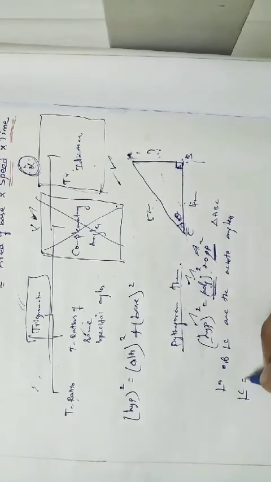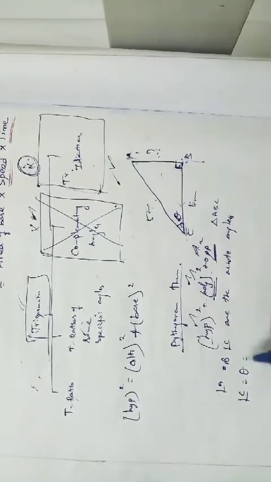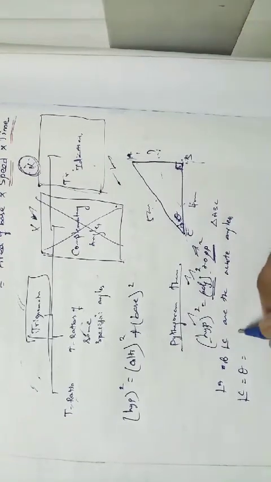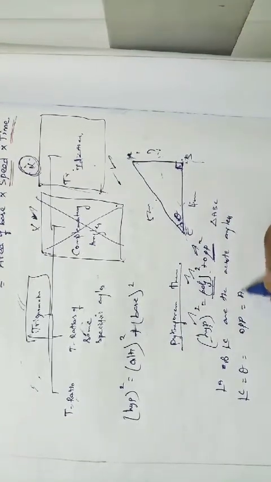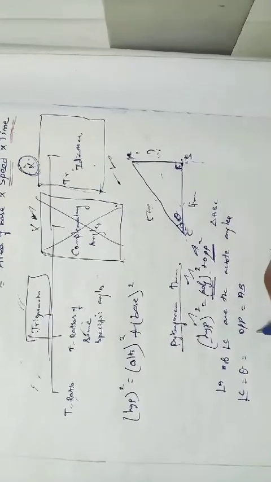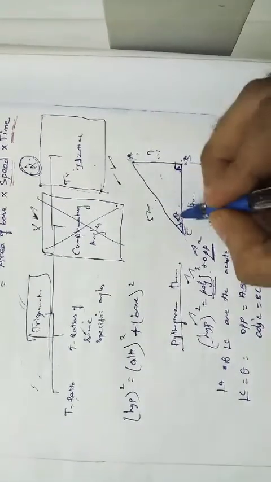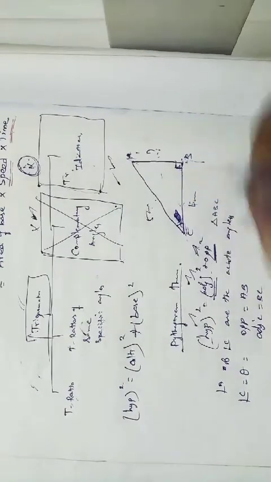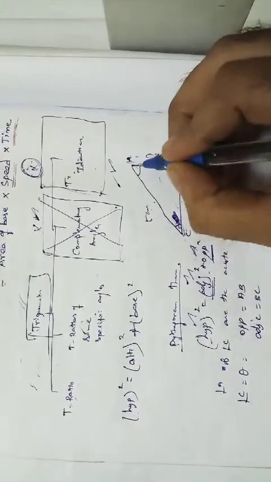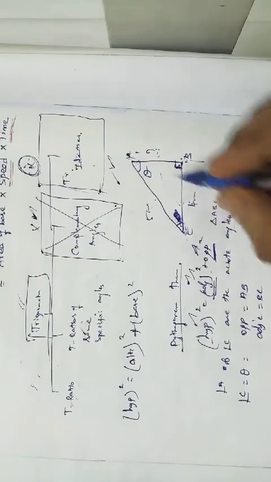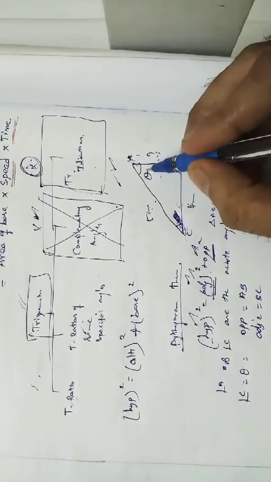Angle C or theta is nothing but, right? For angle C, the opposite side is AB and the adjacent side is BC. Suppose I'm just assuming that angle C is not an acute angle, and I'm taking angle A as the acute angle.